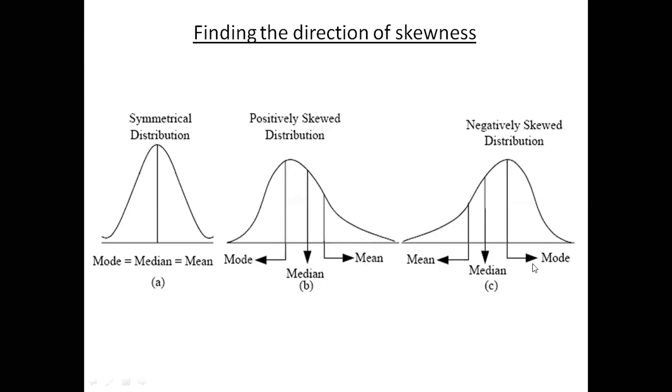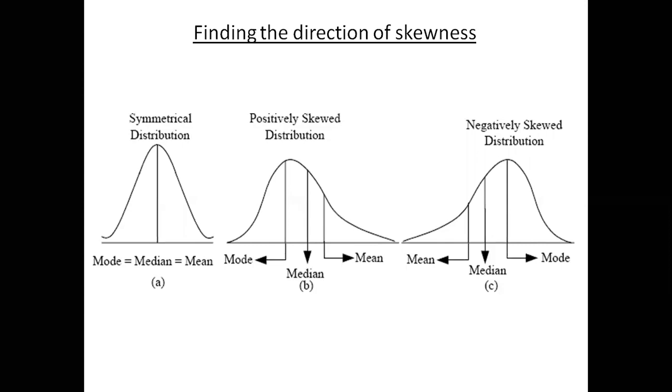For the case of negatively skewed distribution, the median lies between the mean and mode. For the positively skewed distribution, the mean has the highest value, the mode has the lowest value, and the median lies between the mode and the mean. But for the case of symmetric distribution, the mean, median, and mode are all the same value. So by using